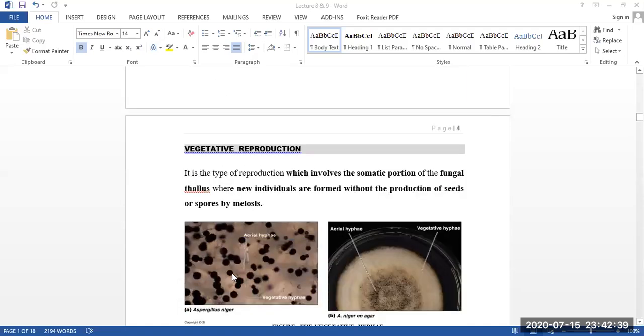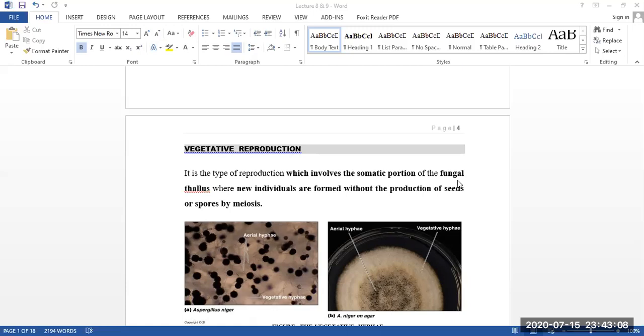It's that type of reproduction which involves the somatic portion of the fungal thallus. Okay, so what do we mean by somatic portion? Somatic means the parts of your whole body, your physical body. Some portion of it is used for reproduction.